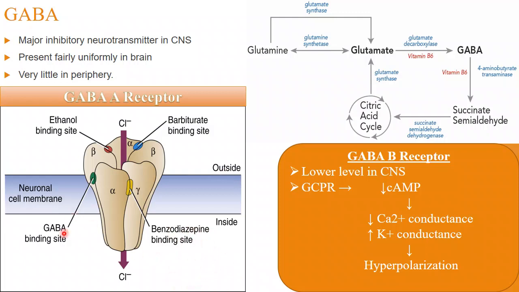Whenever gamma aminobutyric acid, the neurotransmitter, binds with the specific site of this GABA A receptor, what will happen? It will open. The subunits will open, and now there is a channel. Via this channel, chloride will enter. If chloride is entering, the negative charge inside is increasing. An increase in the negative charge inside the cell will cause hyperpolarization. That means there is a depression of everything.